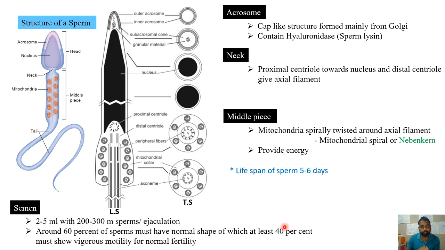See, all the sperms which are released, that is 200 to 300 million sperms, may not have the same motility. So for normal fertilization to occur, for normal fertility in the male, this is the requirement. Around 60% of sperms must have the normal shape, of which at least 40% must show vigorous motility for normal fertility. Then only normal fertility can be possible.